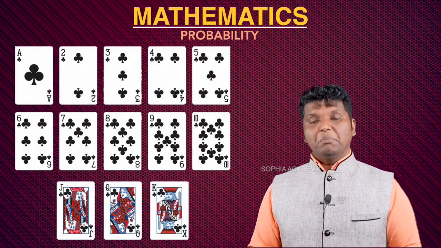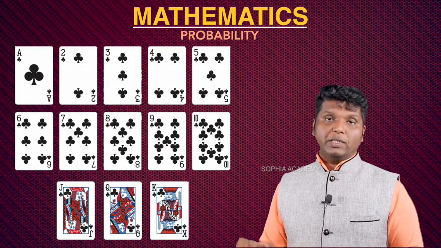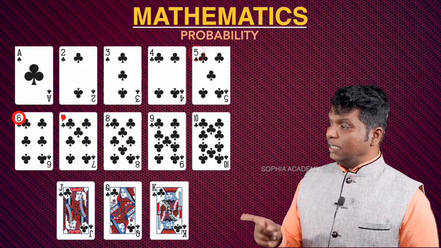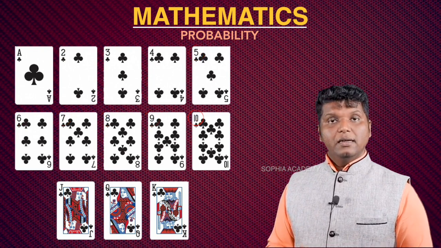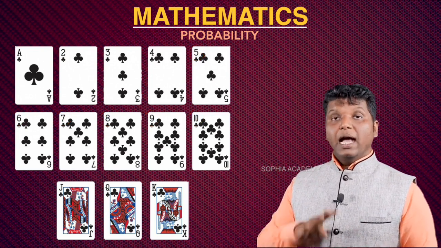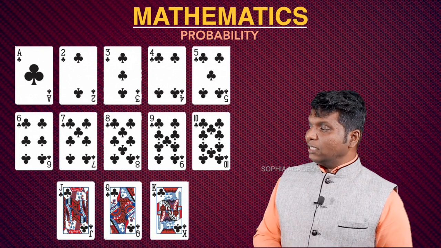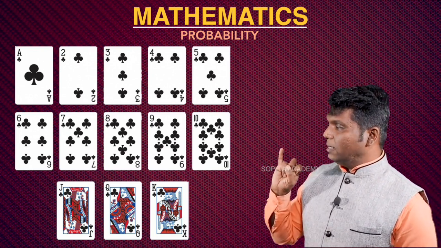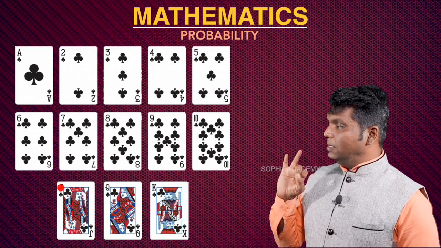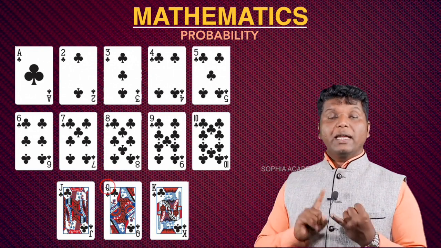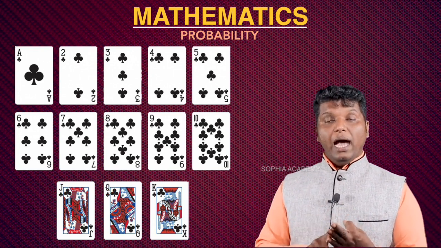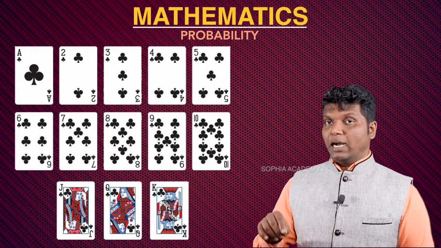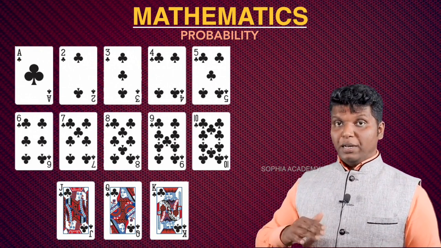In each suit of 13 cards, there are 9 number cards which start from 2 to 10: 2, 3, 4, 5, 6, 7, 8, 9 and 10. So there are 9 number cards and 4 face cards. Face cards are the king, jack and queen, and the next one is ace.